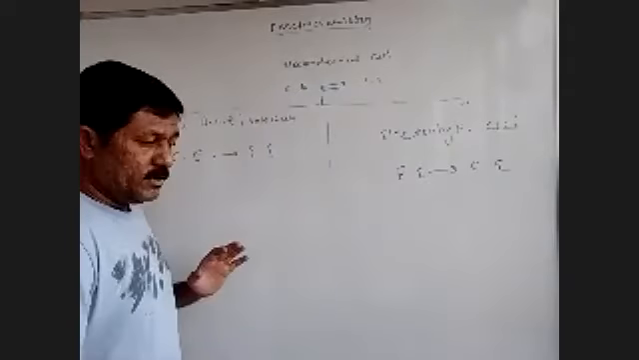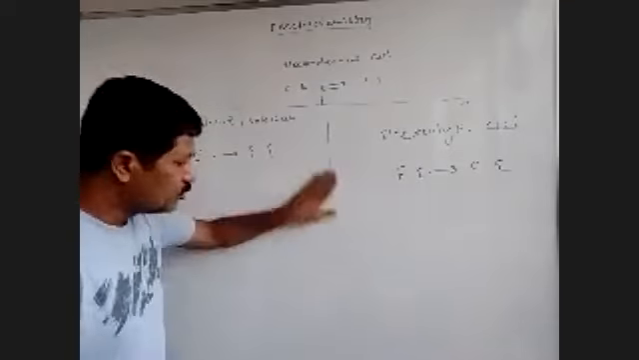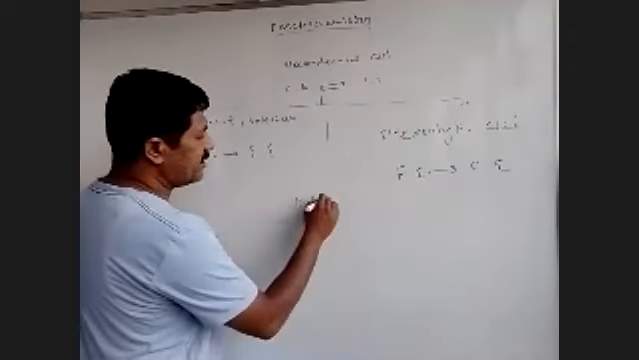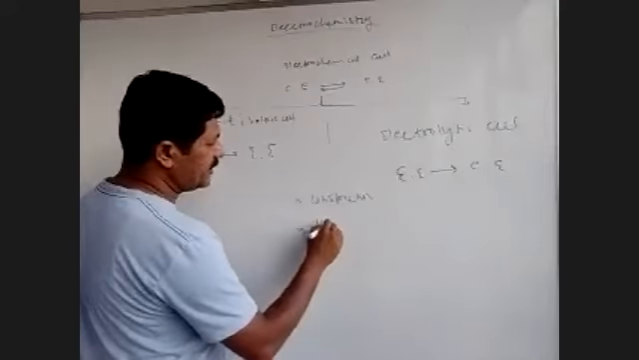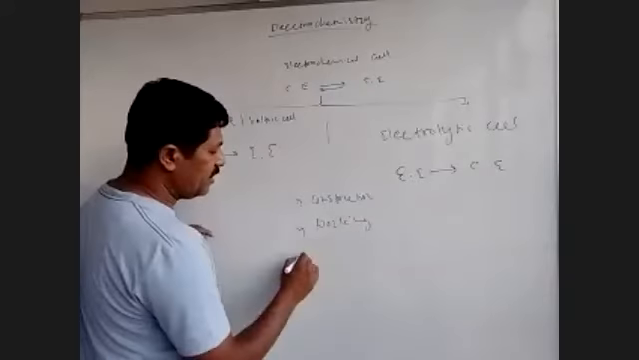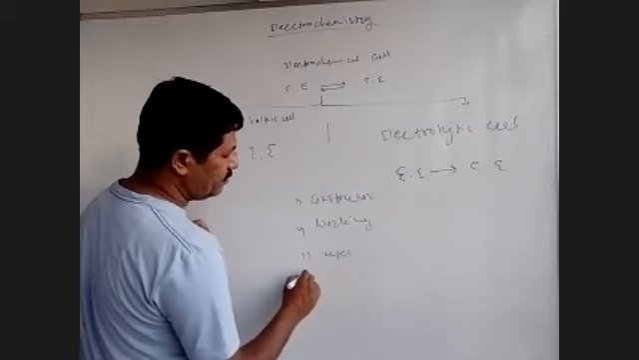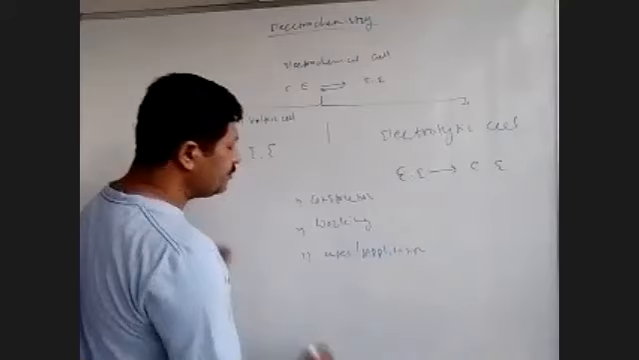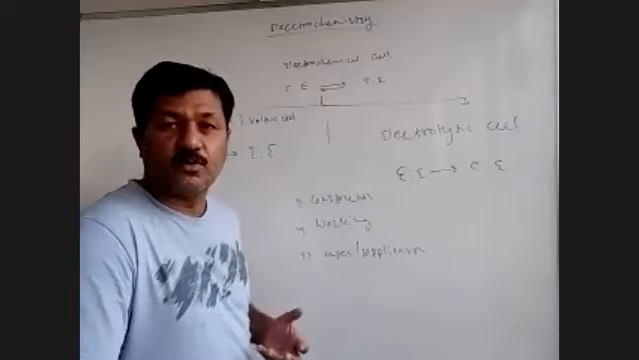Clear with this? Now, the middle portion of the chapter is related with both of the cells, the electrolytic cell and the galvanic cell. What will we see about both cells? Number one, we'll discuss the construction. Number two, the working of both cells. Number three, the uses or applications, and the fundamental part related with both of the cells.